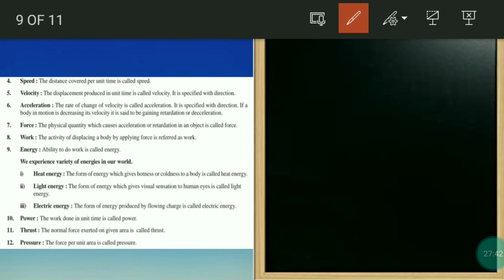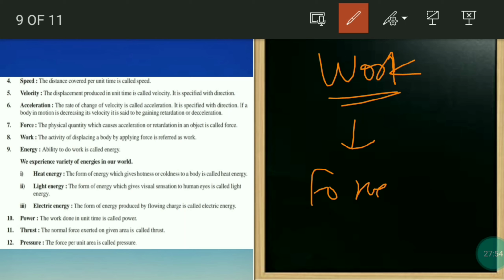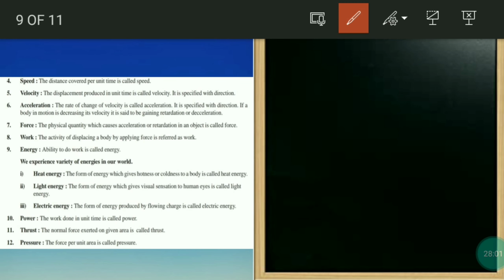Now, you have to see work. Now you know what is work. You will think that work is work. No. Work is the activity of displacing a body by applying force. So when you are using force and doing some activity, then it is said to be work. Okay. Now we have energy.